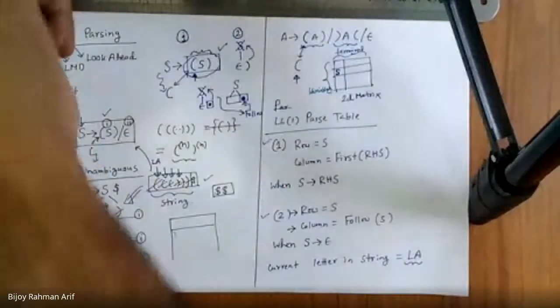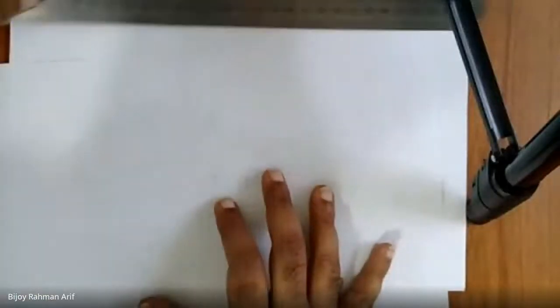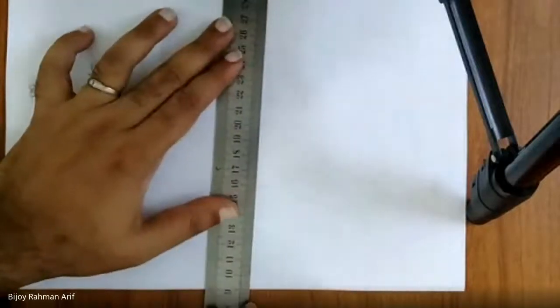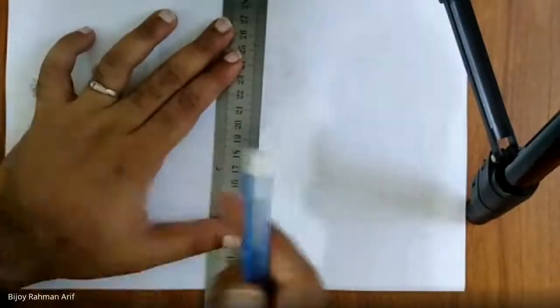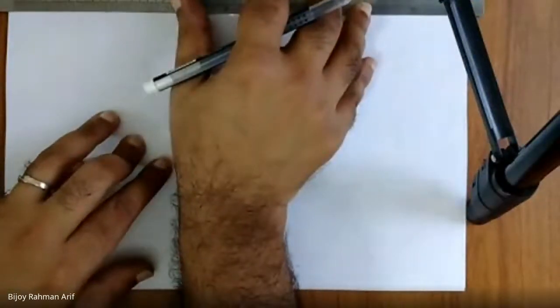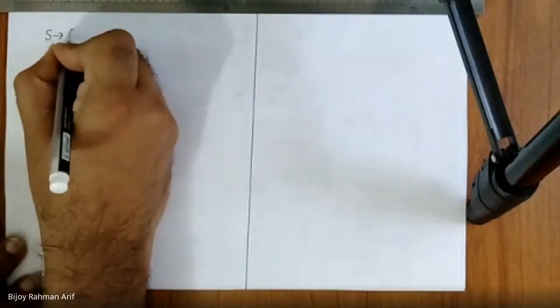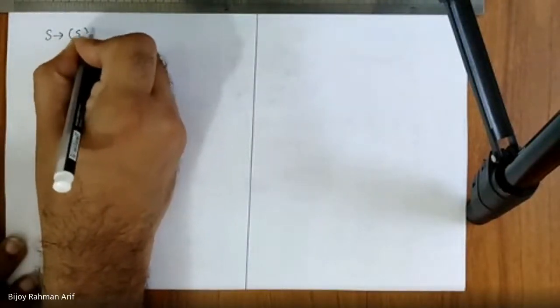Now let's take an example, and it will get very clear. At first we have to create the parse table. For creating the parse table, we have to find out first and follow. Am I right? So what is my first and follow? This is my production: S derives open parenthesis S close parenthesis, epsilon.